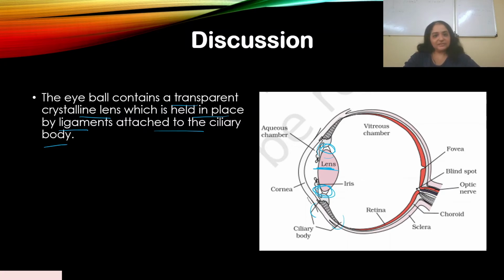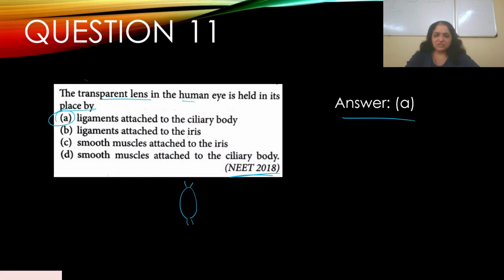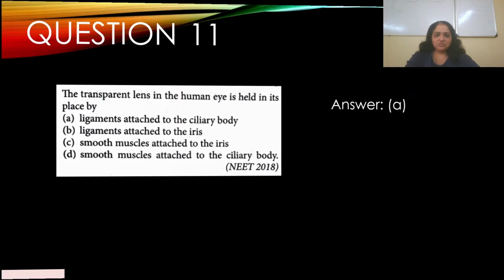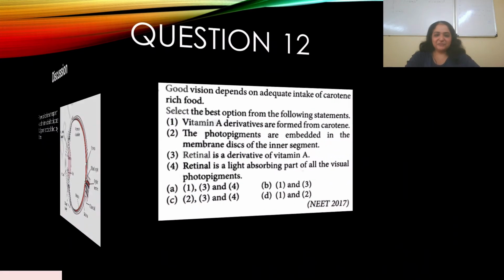So basically, this is how the lens is positioned in the eye. Again, direct question, right? Wasn't very difficult to answer and appeared in NEET 2018. This is taken from NCERT. So, not very difficult.